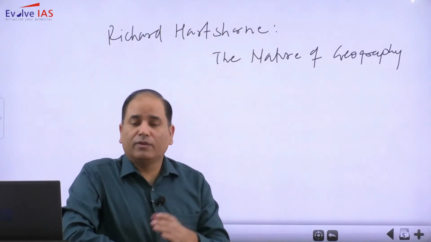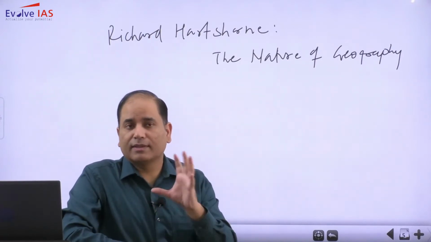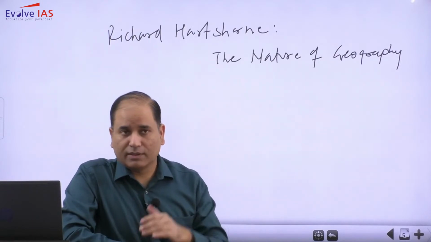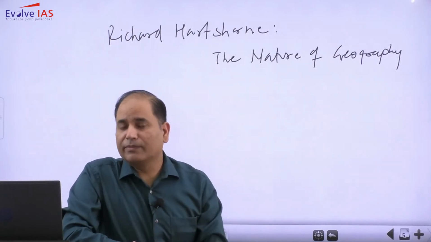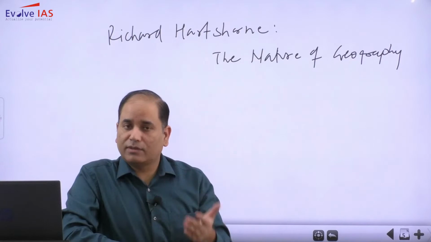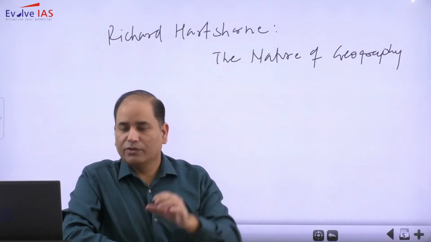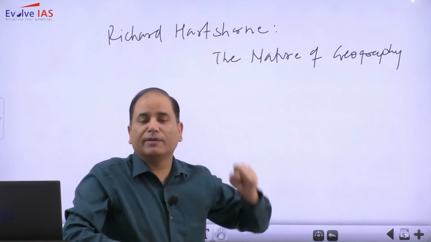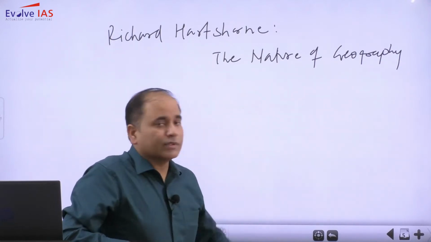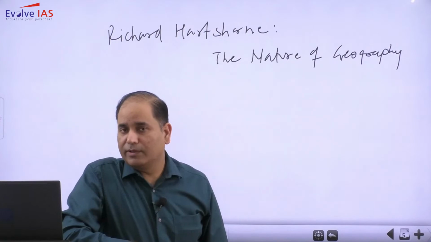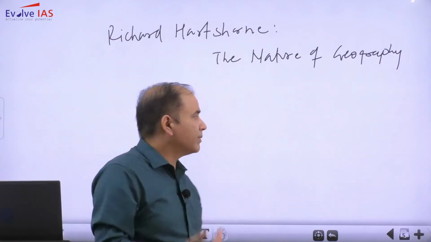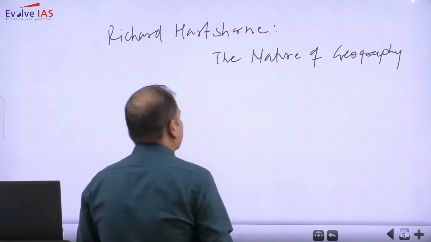In fact, if you look at the UPSC syllabus, the 6th chapter of paper 1 is titled Perspectives in Human Geography. It has been directly borrowed from the title of the book by Richard Hartshorne. So he had a great influence throughout the world.